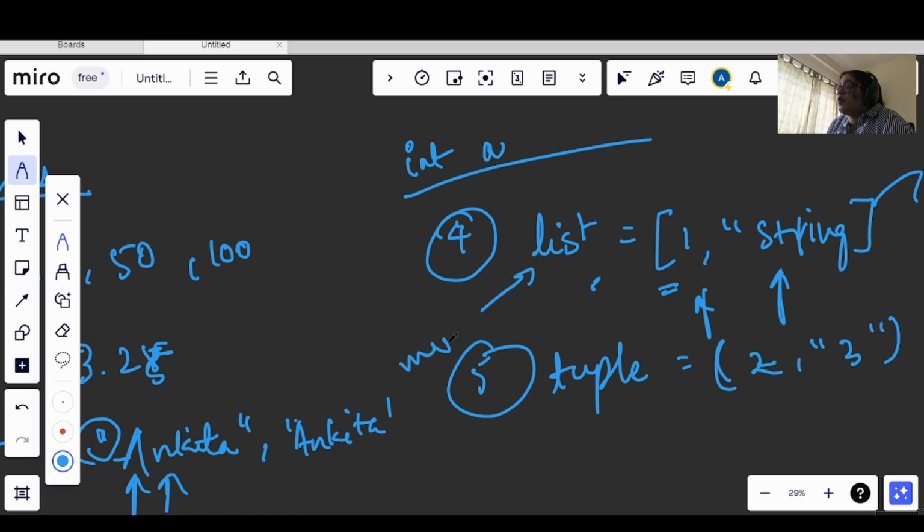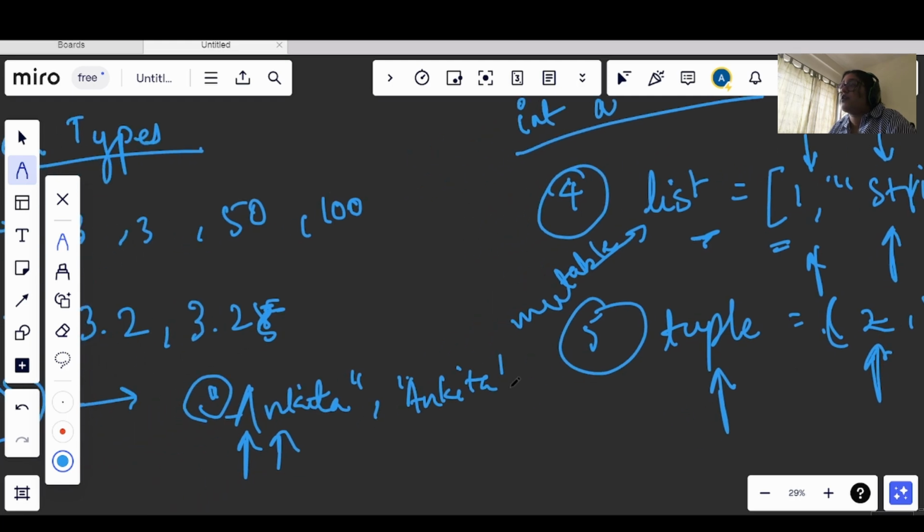And the difference between list and tuple is that a list is mutable. What does mutable mean? If we are making changes inside this list at any index, then it will be visible in this list. But if we are using a tuple and we try to make changes at this index, it is not possible. It is immutable. The string is also immutable.